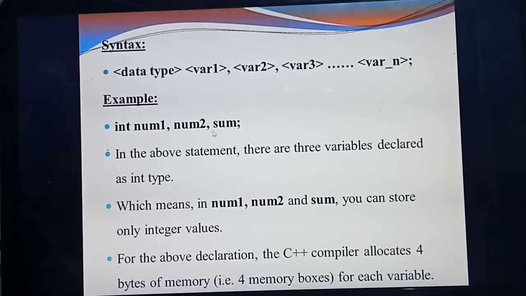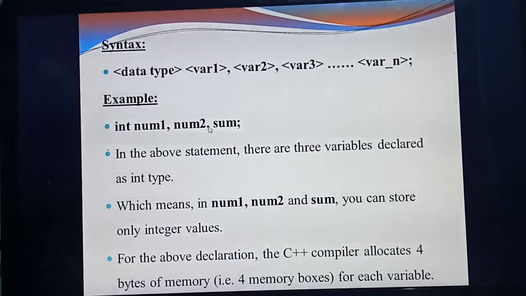So 3 variables are separated using which symbol? Comma symbol. So at last you should give a semicolon. First you should mention the data type, then the variables separated by comma symbol. Okay, so that only they are giving. In this example you have declared 3 variables. So this line we are calling a variable declaration.